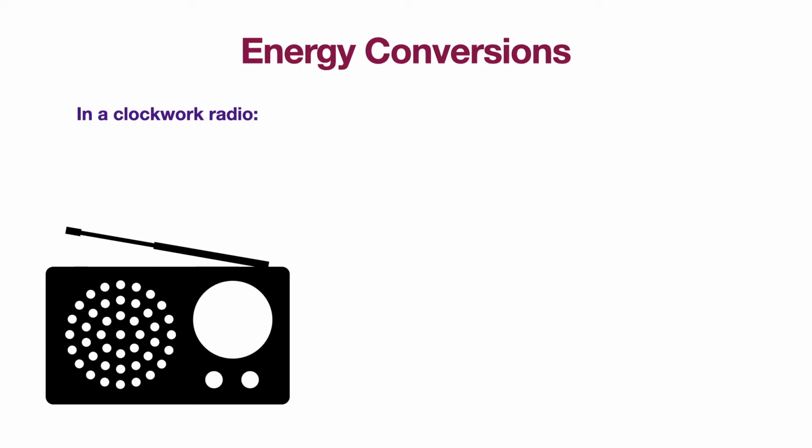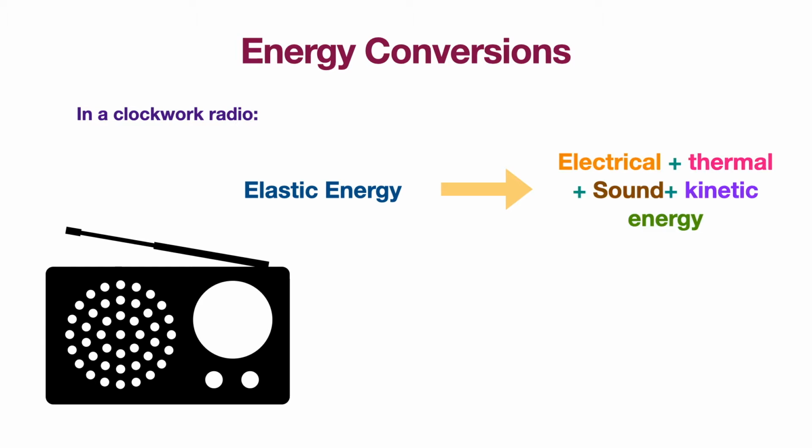In a clockwork radio, the wound up spring of the clockwork mechanism is a store of elastic strain energy. It also requires electrical energy to function. As the spring unwinds, it turns a generator. The elastic energy of the unwinding spring first becomes the kinetic energy of the turning mechanism, and then electrical energy is carried by the current to the radio. Finally, the energy is converted to sound energy.